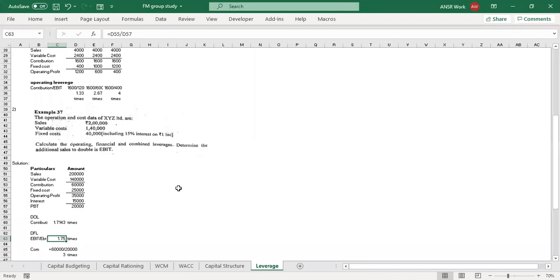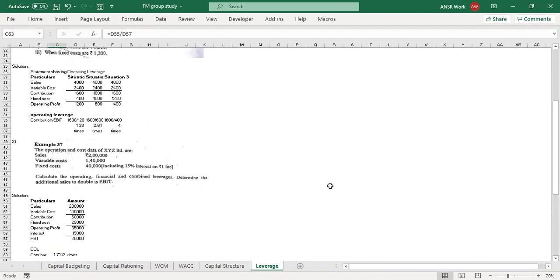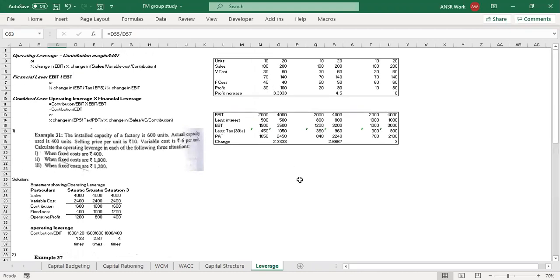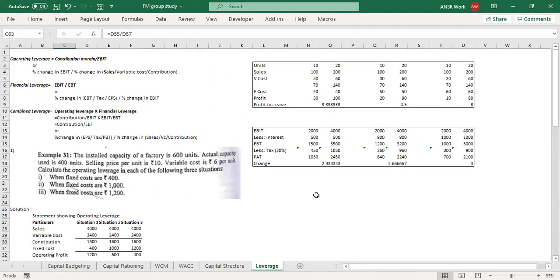Okay. Now let's look at the last sentence. What it asks is, determine the additional sales to double the EBIT. What I told while discussing the leverages originally, what does leverage mean? Leverage means by increasing a certain percentage in one item, what is the percentage of increase in the resultant item. For the operating leverage, if you increase sales by a certain percentage, what is the increase in the EBIT, that is profit? That's what is called leverage.